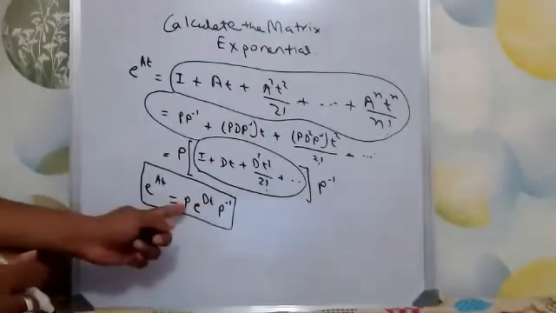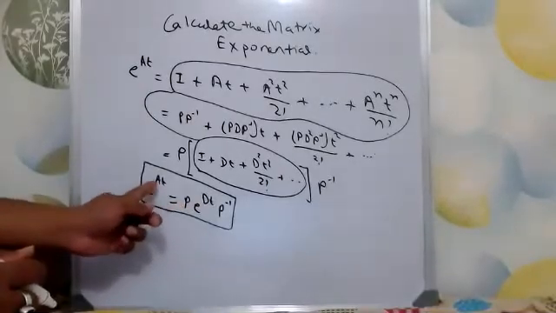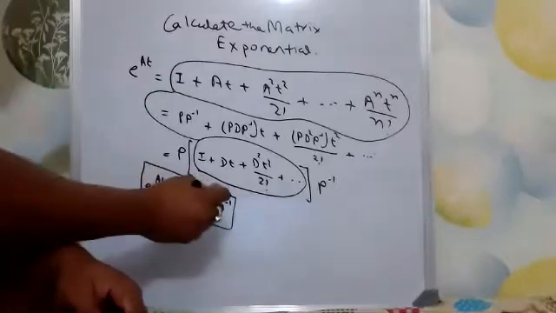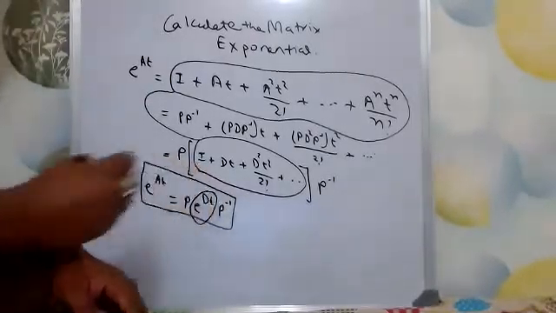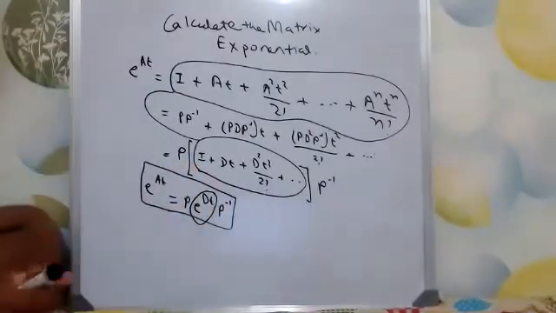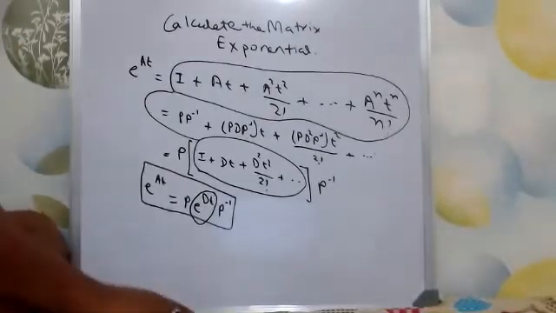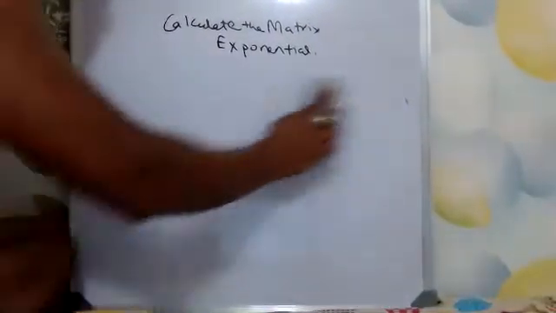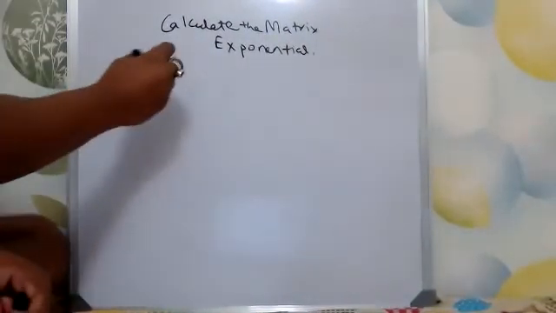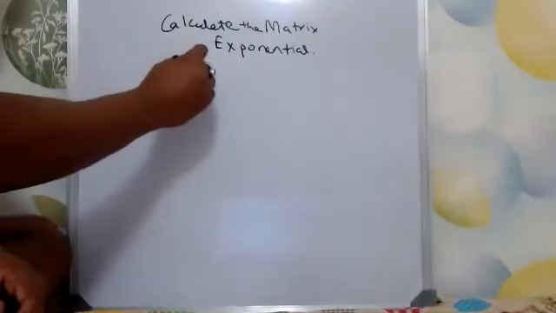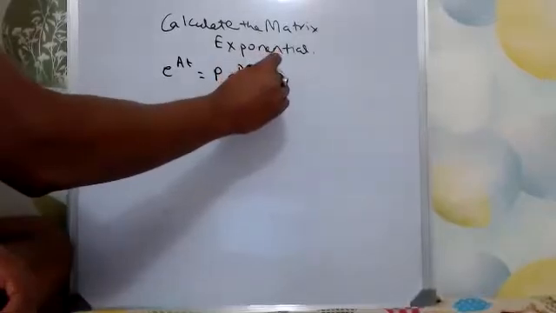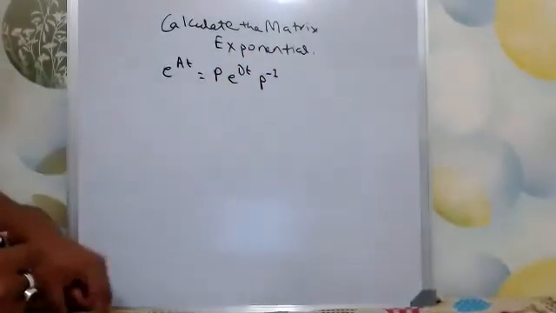P is simple. P is all the eigenvectors of A stacked horizontally and P inverse is the inverse of that matrix. So the only term which is still intimidating is e to the power Dt, which is looking dangerous. So can you simplify that more? Until now, what we know is that e to the power At is equal to P into e to the power Dt P inverse. Now we try to solve this e to the power Dt.